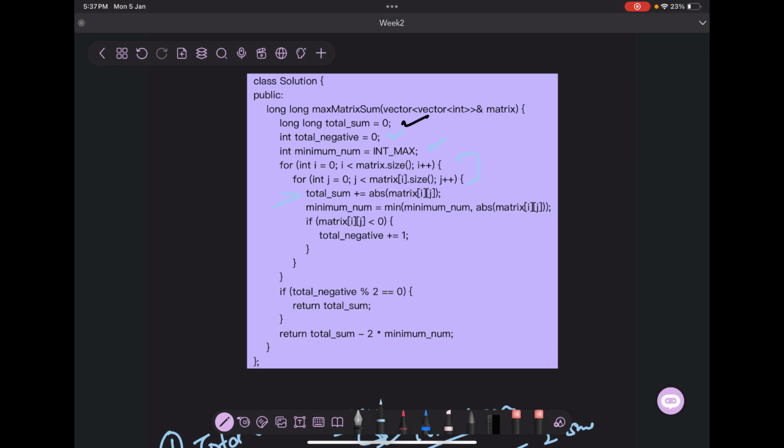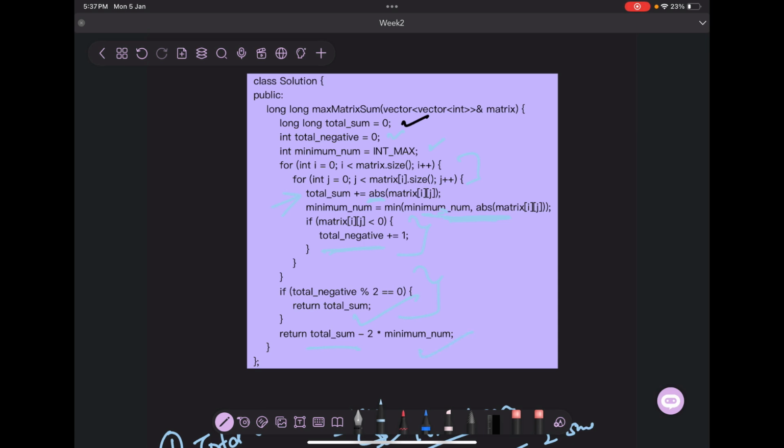What I do is I calculate the total sum, that is basically the sum of all the numbers. Here I take the absolute value, because now we understand why: we'll be able to make everything positive. So we take the minimum number here, and we count the total number of negatives also here. So if total negatives is even, we return total sum. If total negatives is odd, we return total sum minus 2 into minimum number.